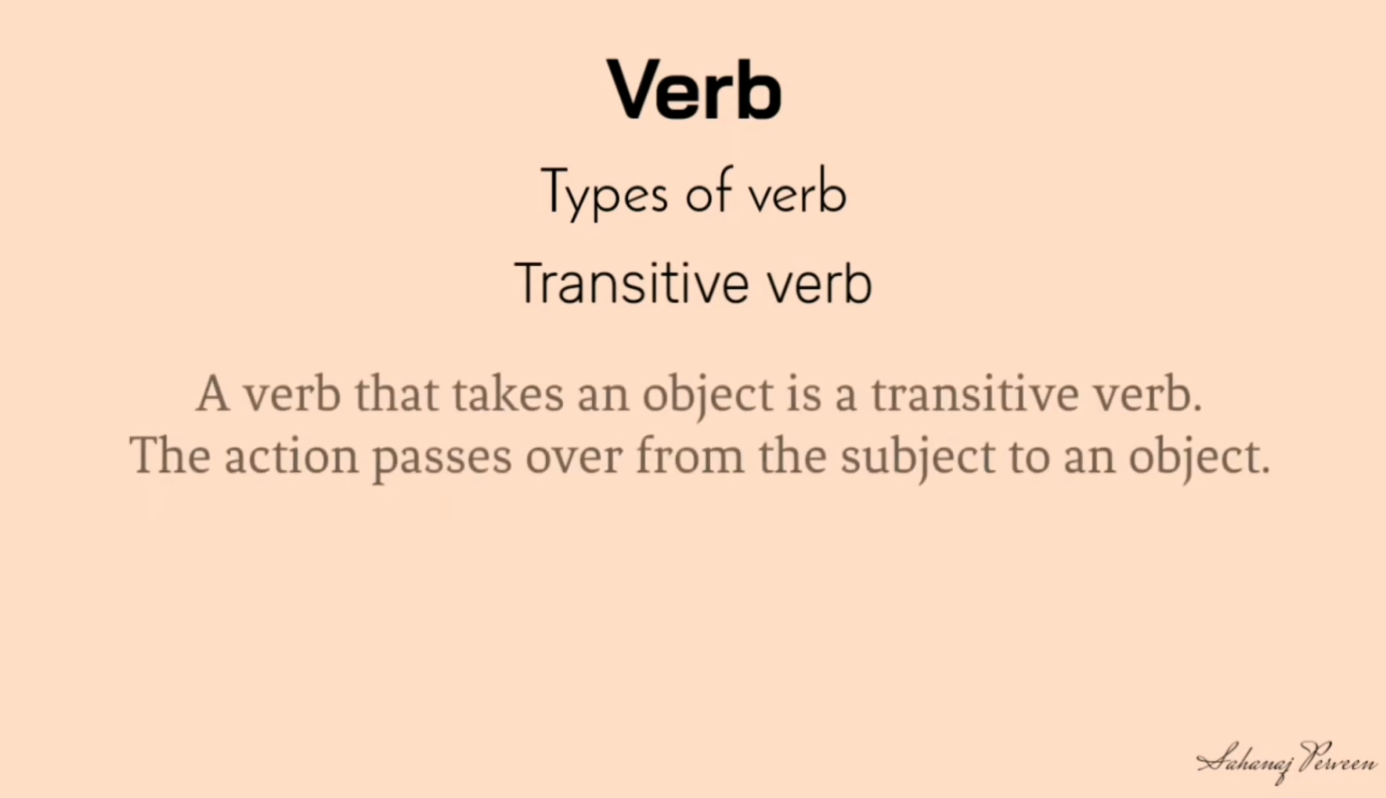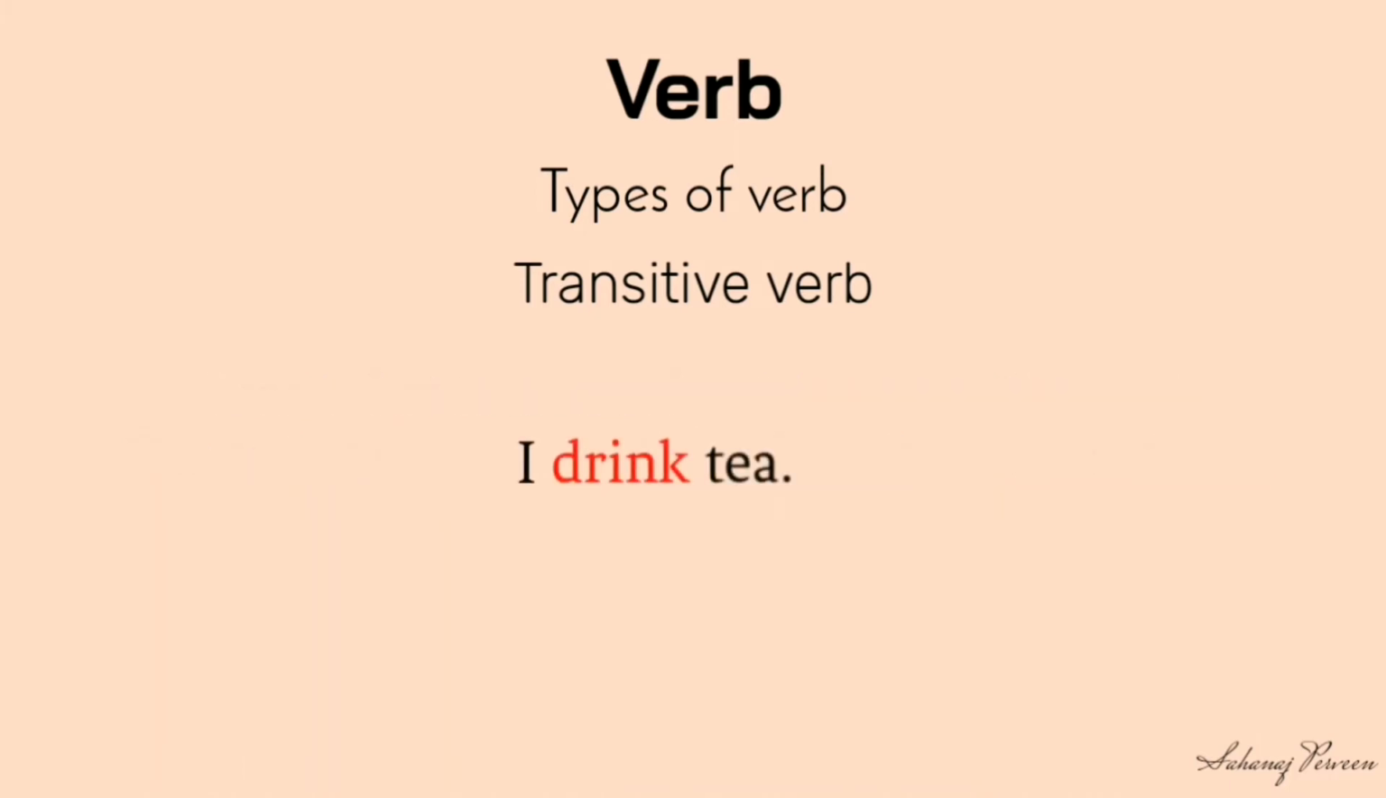Transitive: a verb that takes an object is a transitive verb. The action passes over from the subject to an object. Now, look at the examples. I drink tea. The boy eats rice. Here, drink and eats are the example of transitive verb.